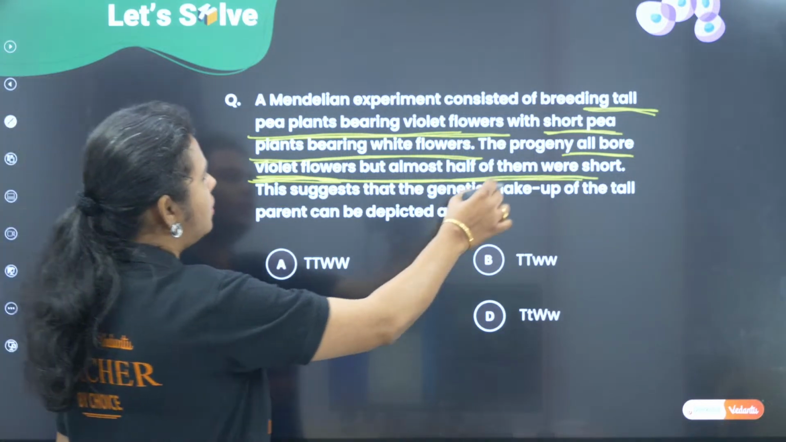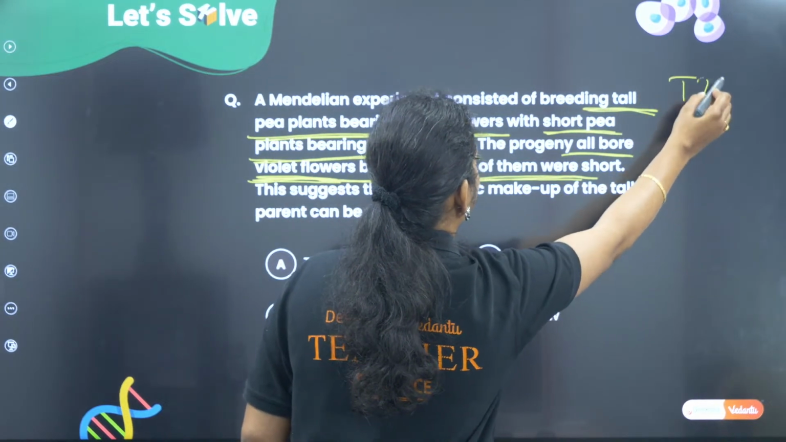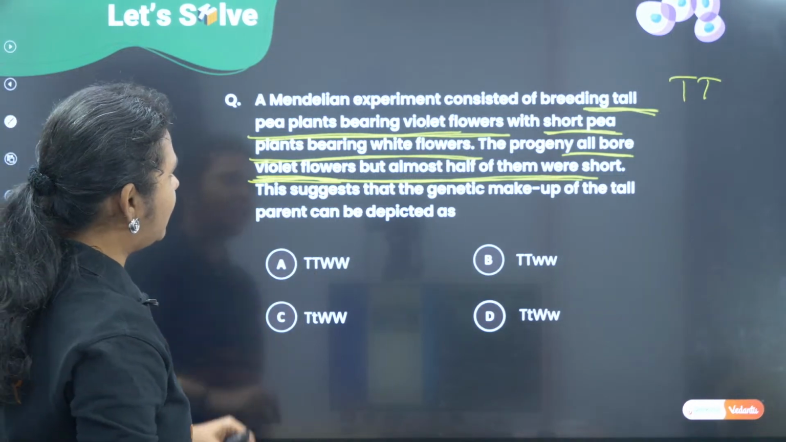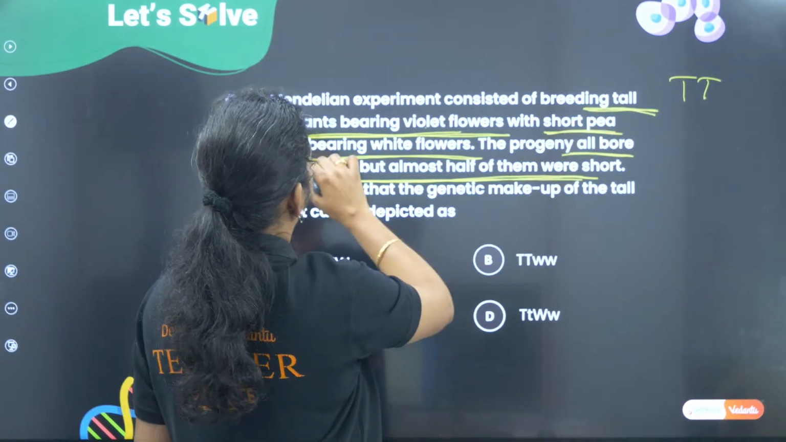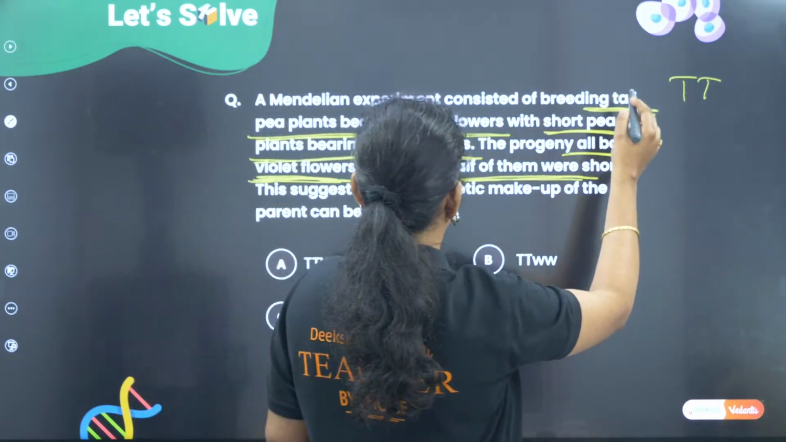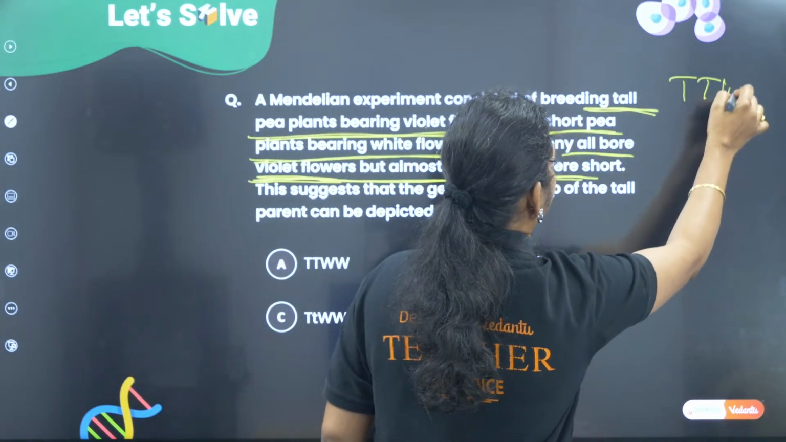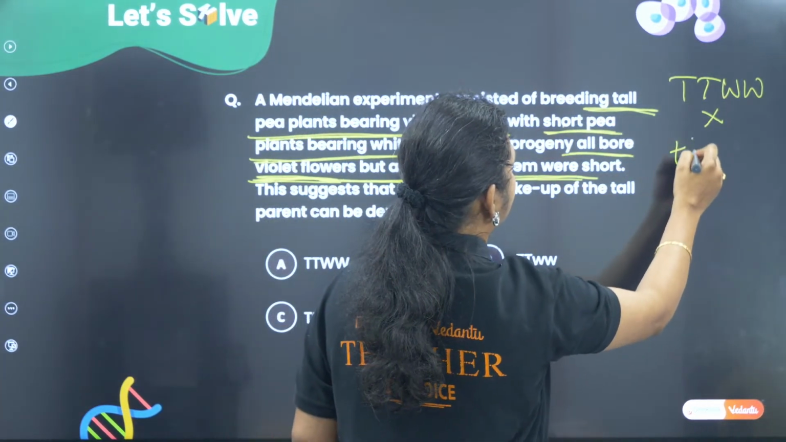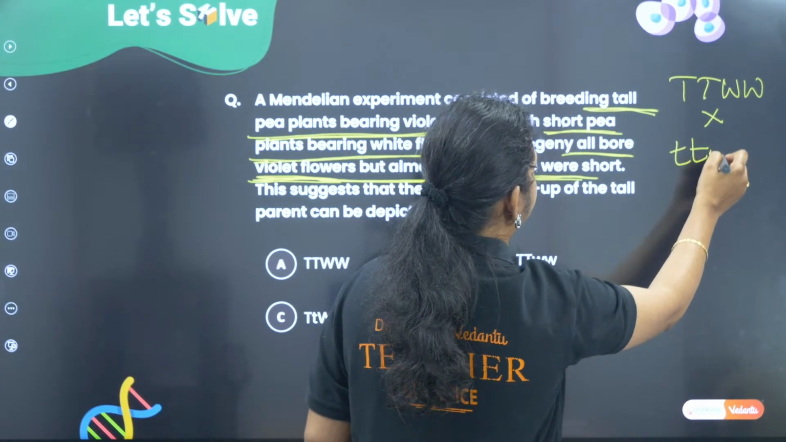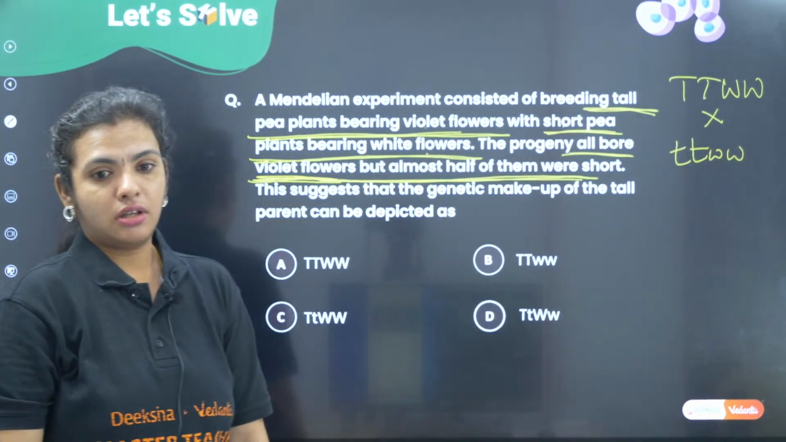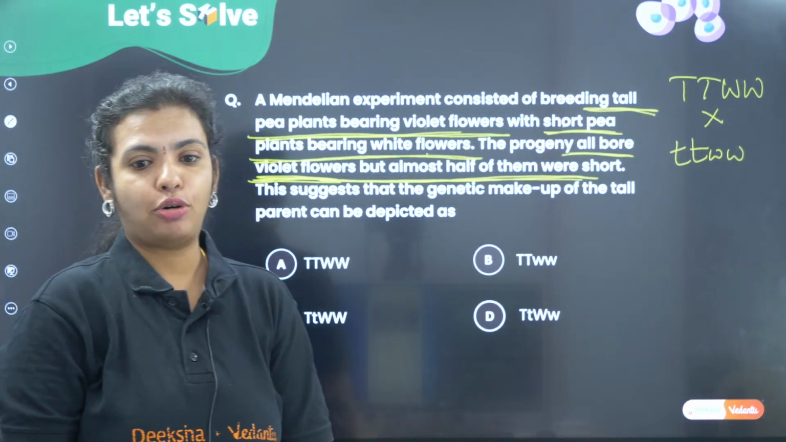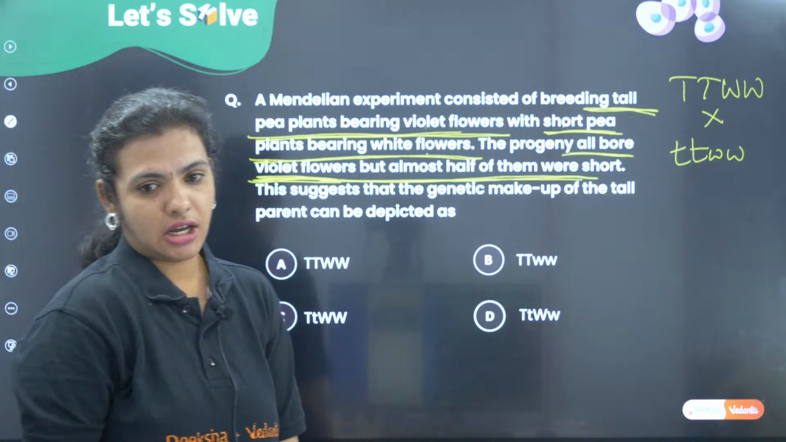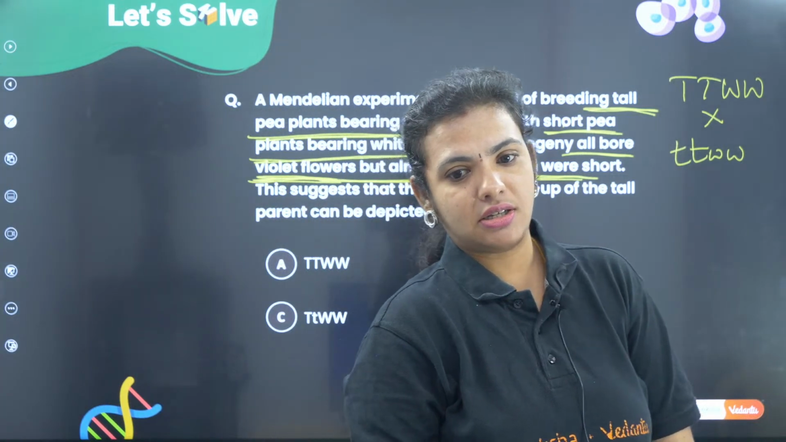So, first you write down tall and violet flower. So, they have used the letter capital W. So, we will take it as tall pea plants bearing violet flowers. Okay. And the other one is a short pea plant bearing white flowers. So, this is the genotype of the parents. Aru says B, Netra and Pushpa have come up with C.